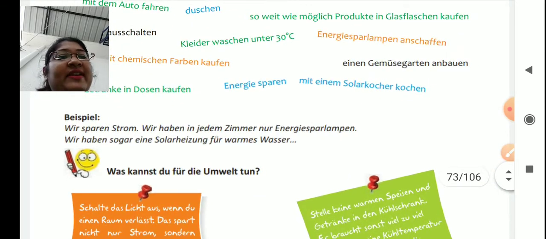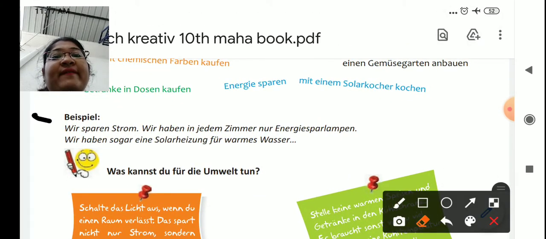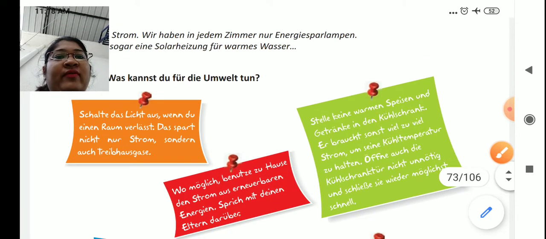And now this you can write in a sentence form. Wir sparen Strom. We are saving the energy. Wir haben in jedem Zimmer nur Energiesparlampen. So we have in every room only the energy saving lamps. Wir haben sogar eine Solarheizung für warmes Wasser. So we even have a solar water heater plant. Okay, for the warm water.